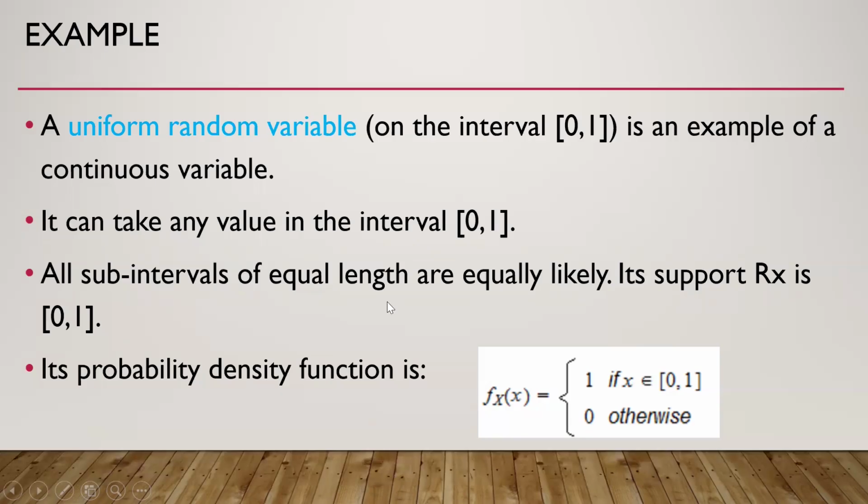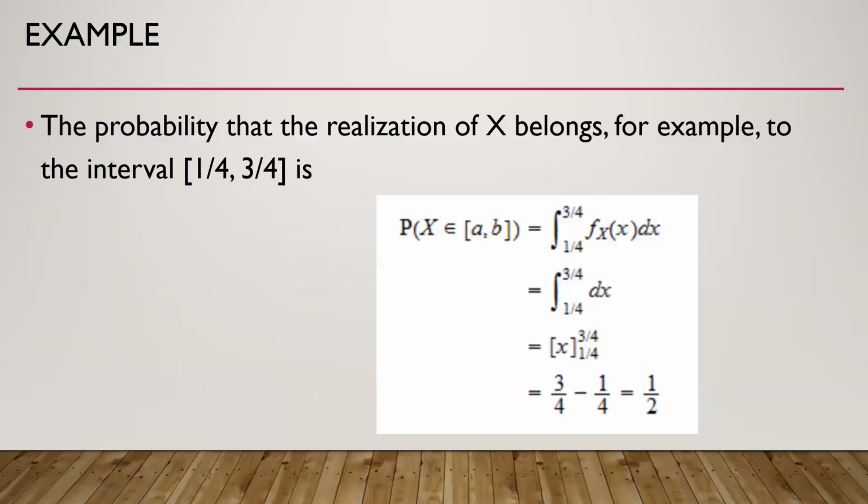So this is an example of a uniform random variable, which is a continuous variable. Then the probability that the realization of x belongs, for example, to this small interval is given by this integral, which is 1/2.